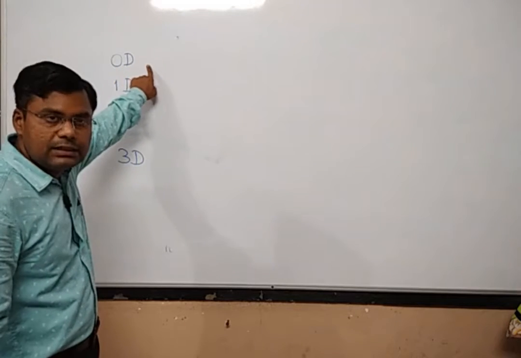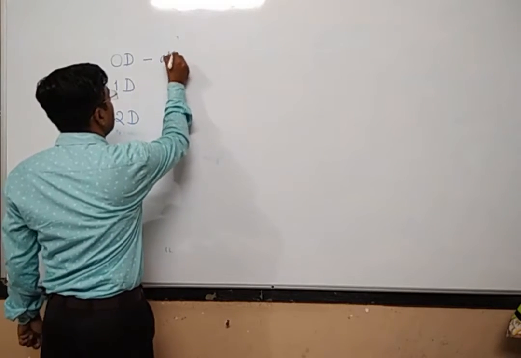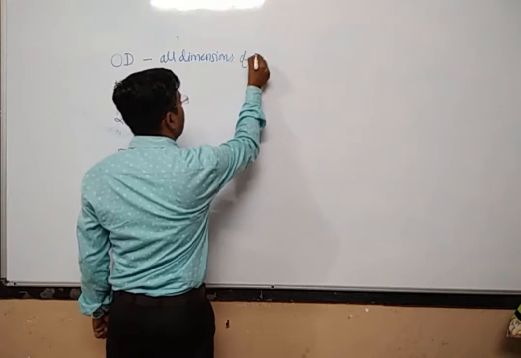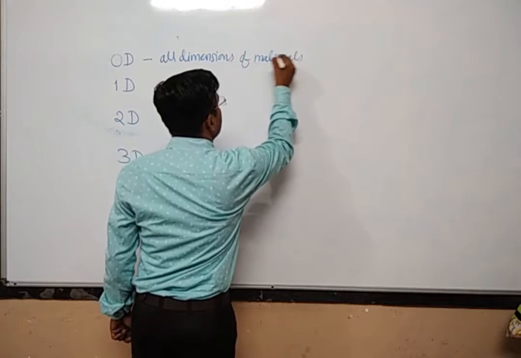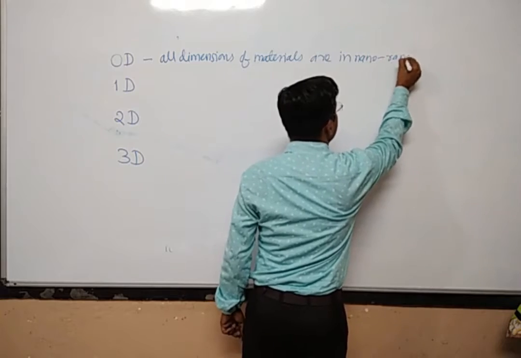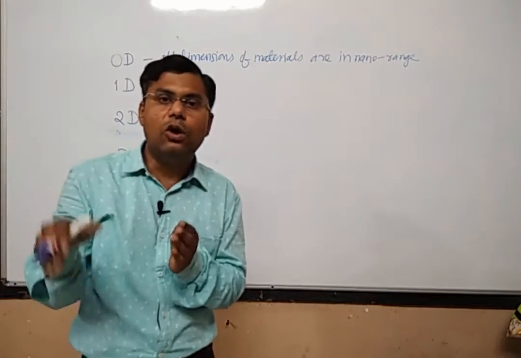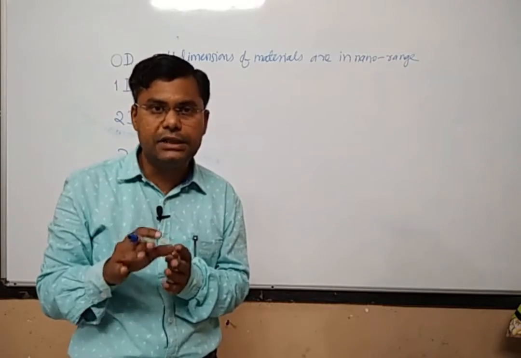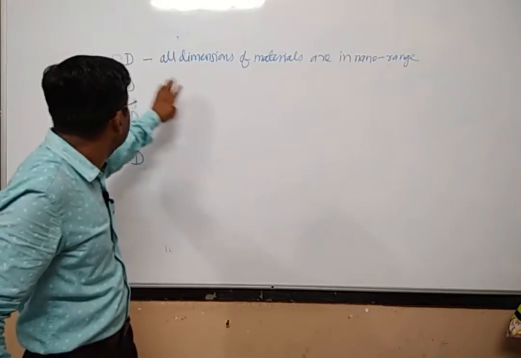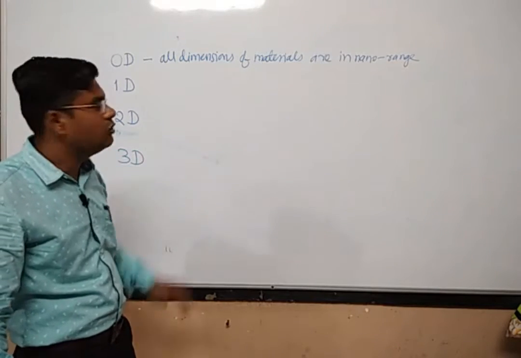So 0D materials, or zero dimensional materials, are those for which all dimensions of the material are in the nano range. It means if we have a material and all its dimensions, length, breadth and height, are in the nano range, then such a material will be called a zero dimensional nanomaterial.